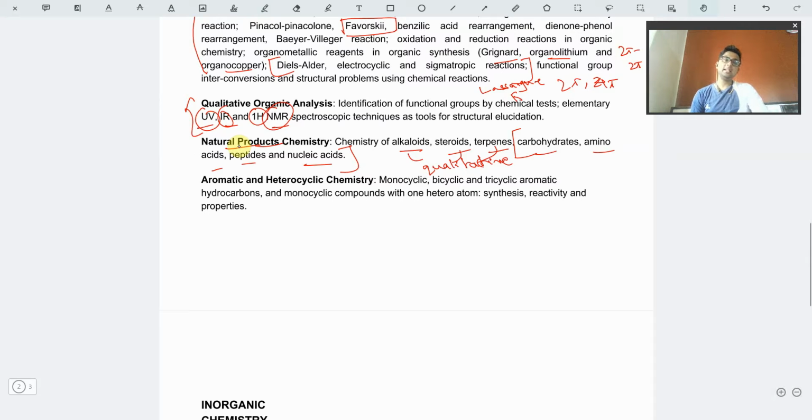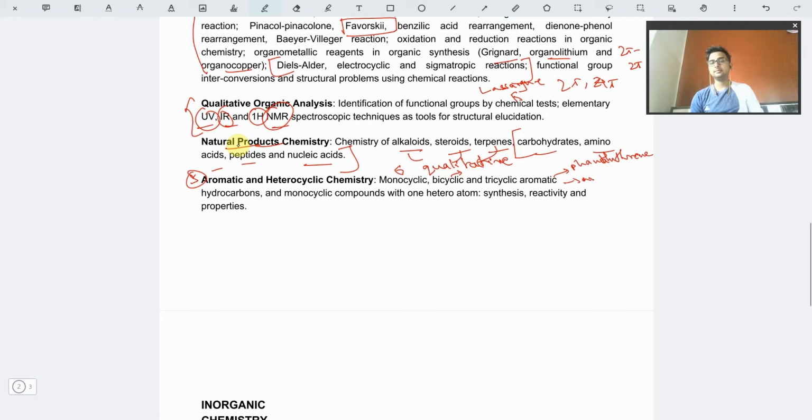The next part, the last part of organic chemistry, is aromatic and heterocyclic chemistry. In these we have monocyclic, bicyclic, and tricyclic aromatic hydrocarbons. Monocyclic we have benzene, bicyclic we have naphthalene, and tricyclic we have phenanthrene and anthracene.